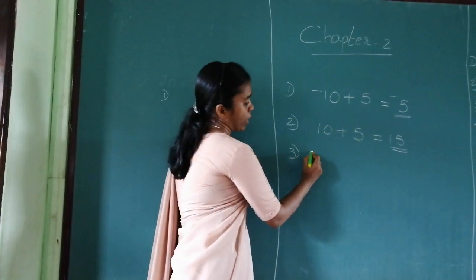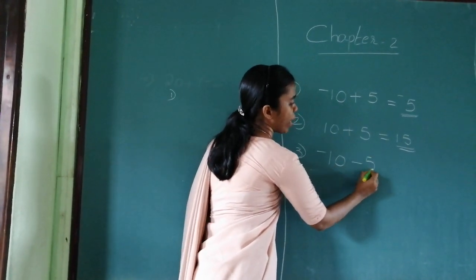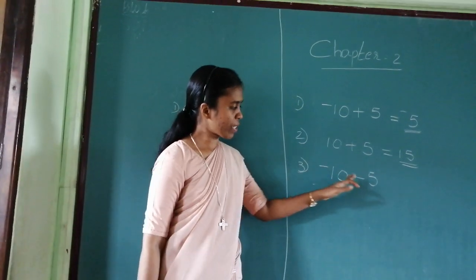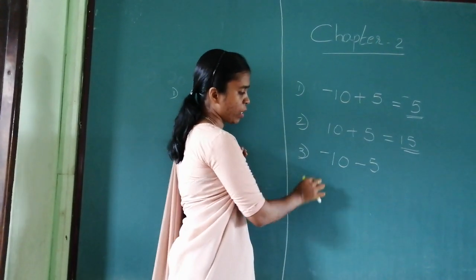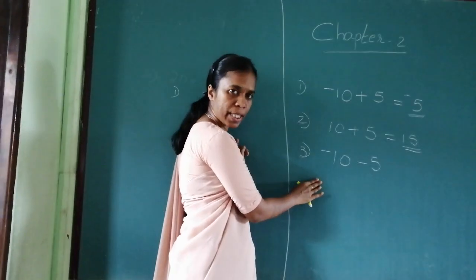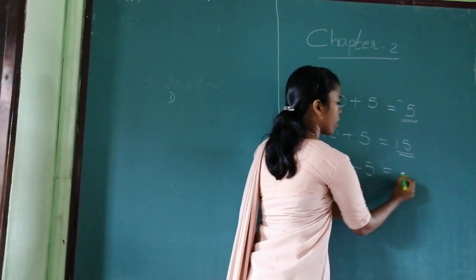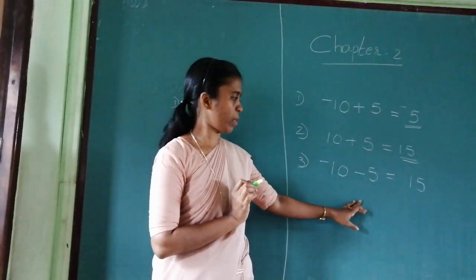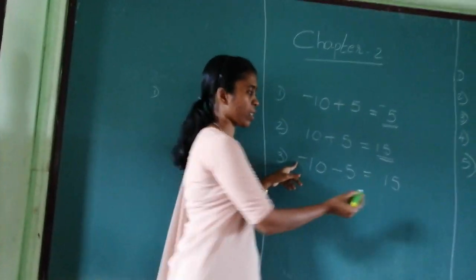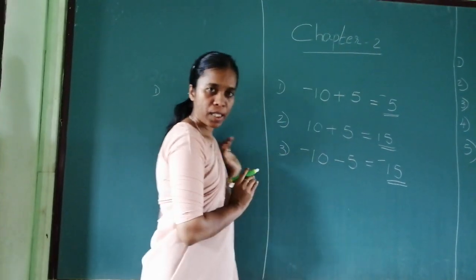Suppose I have -10 minus 5. If the signs are same, you can see this is minus, this is minus. So if the signs are same, add the numbers. 10 plus 5, what do you get? 15. Put the sign of the greater number. What is the sign of the greater number? Minus. So you put this as minus. Is that clear to you?